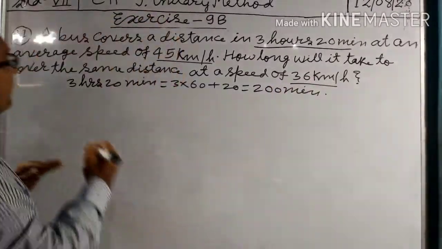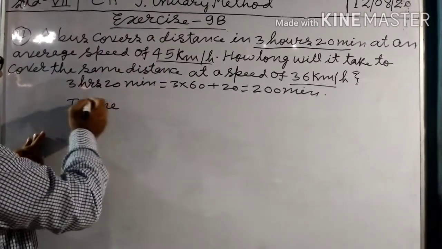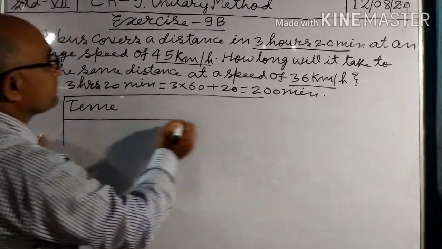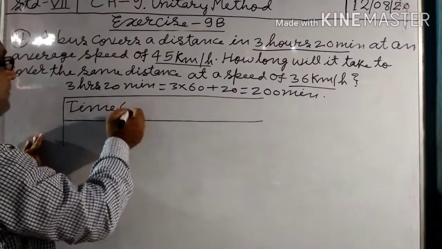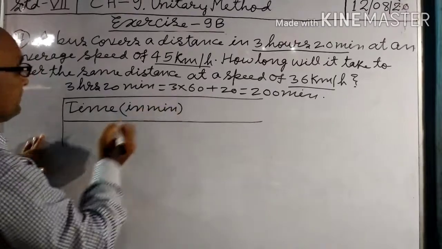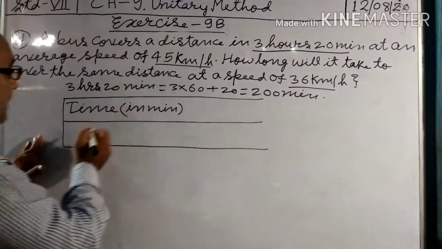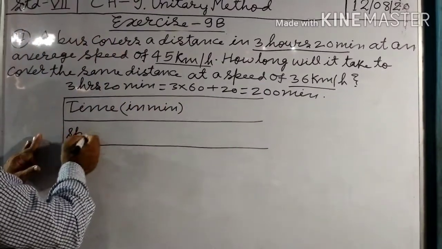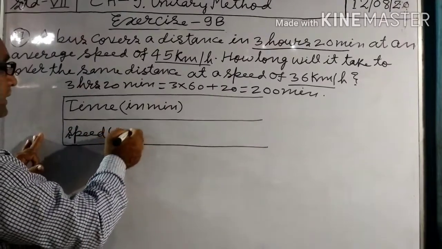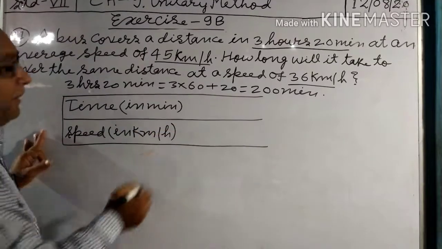200 minutes. Now write in the first column time. The unit of time is minute, time in minutes. And in the second column, speed in kilometer per hour.